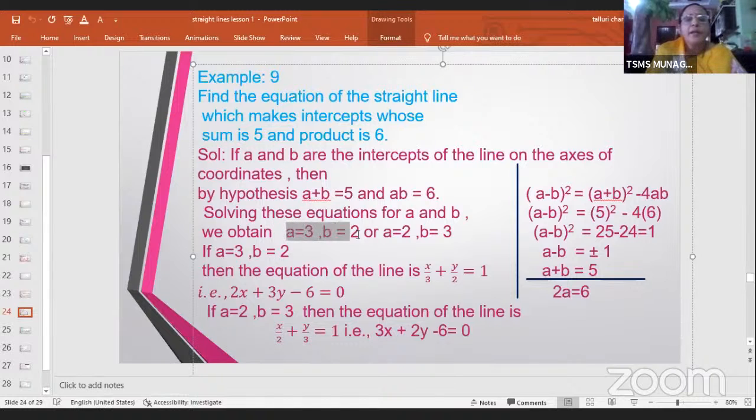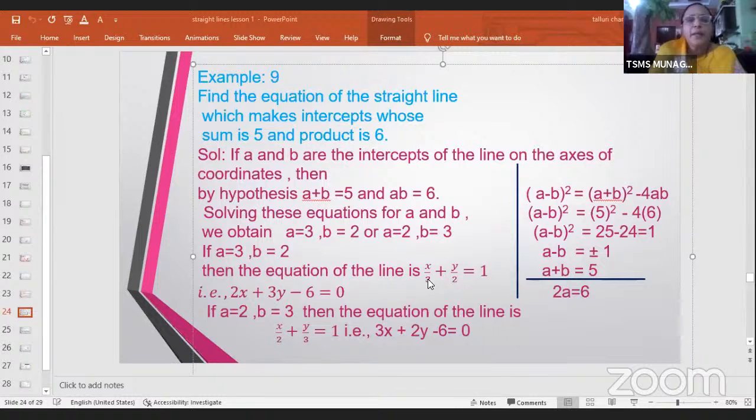And if I take minus 1 here, I'll get 2A is equal to 4. And if 2A is equal to 4, then A equal to 2 and B equal to 3. Is it not? So here, if I take A equal to 3 and B equal to 2, then the equation